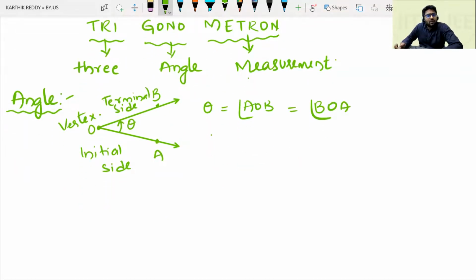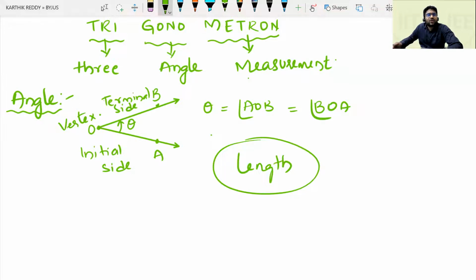Now, angle is a physical quantity, like length. Since length is a physical quantity, it is very important for us to know how we measure length. If you ask a particular person's height without units, there is no meaning at all.